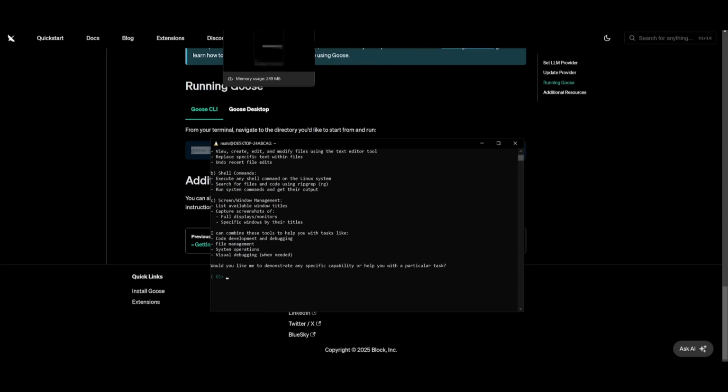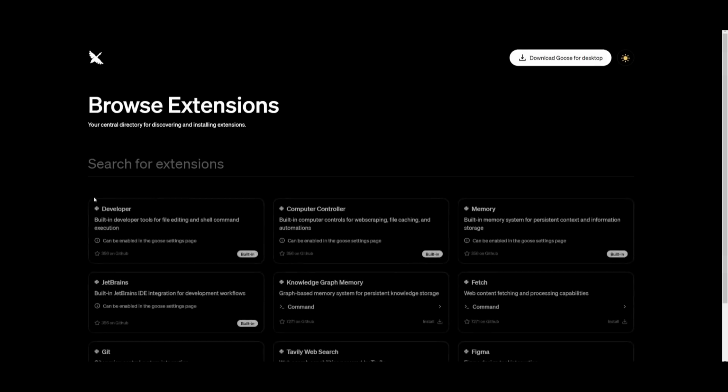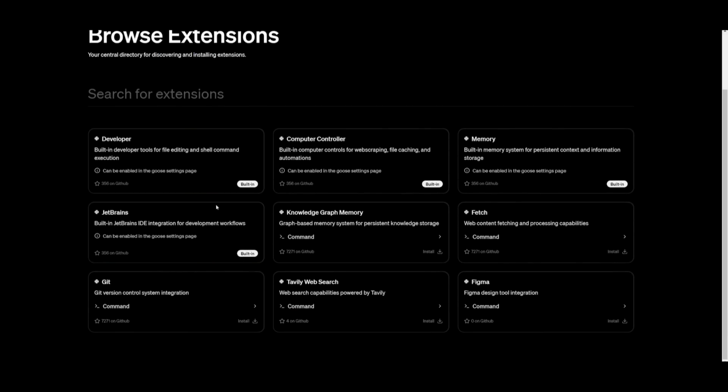So if we actually go over to the main page, we can then click on extensions. You're going to be able to see all the different types of extensions that you can get started with, so that it could be integrated into something like JetBrains, or you can use a computer controller.